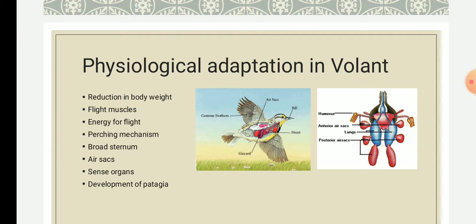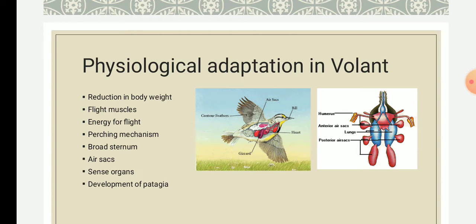Perching is so efficient that the bird can sleep sitting on trees without any fear of falling. This is again structural, but the flexor tendon is an internal physiological adaptation, so I included this point.